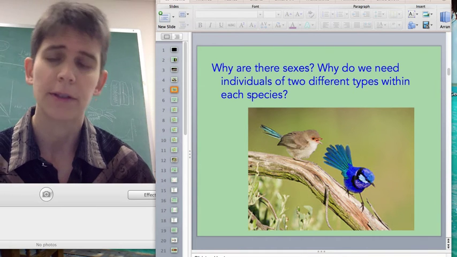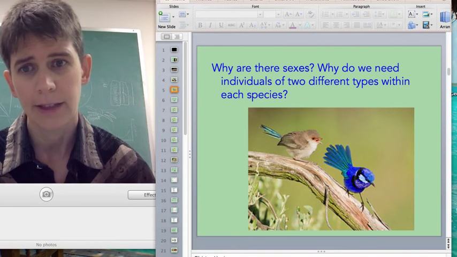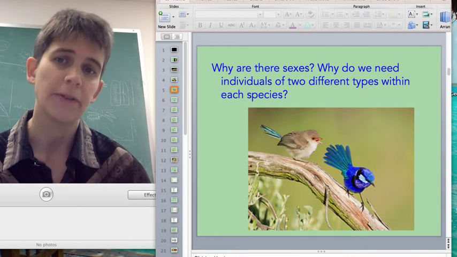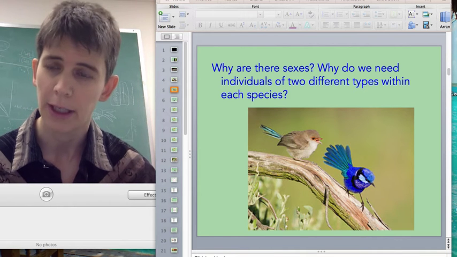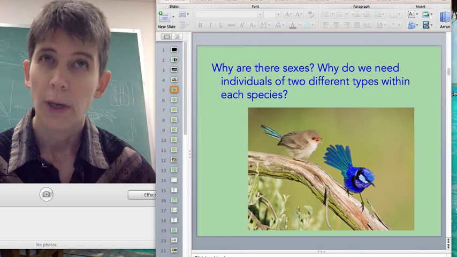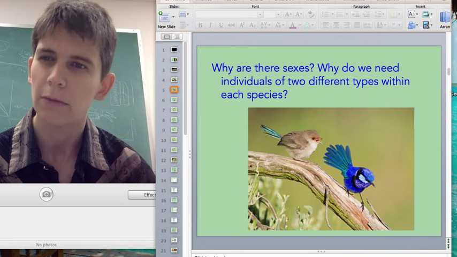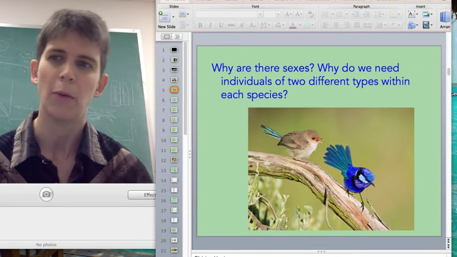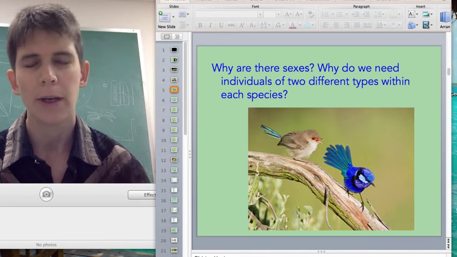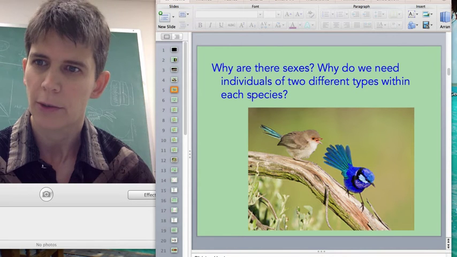So not why there's sex, because that's a different question, why sex exists instead of animals reproducing asexually. This question is, given that animals reproduce by combining genetic material from two different individuals, why can't all individuals combine their gametes? Why do there need to be two different types of animals which can only combine their gametes with the other kind? You might assume that's just the way it works, but it's perfectly reasonable to imagine a situation,